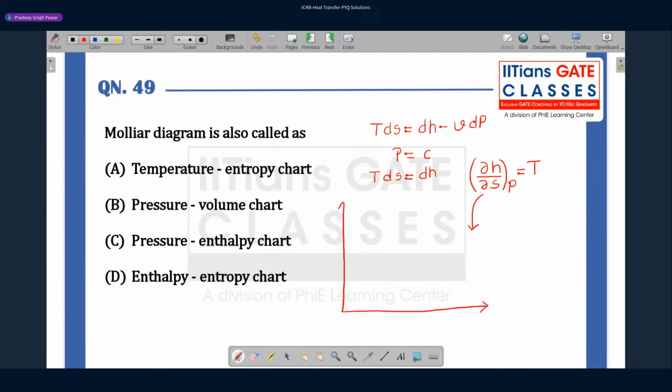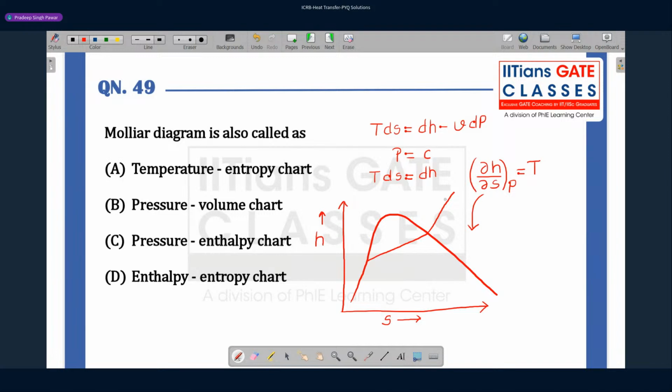The Mollier diagram is nothing but an enthalpy-entropy plot, which is something like this. And what this equation is saying is that dH/ds at constant pressure is equal to absolute temperature. So if you find the slope of enthalpy with entropy in the phase change region, the slope will be constant.